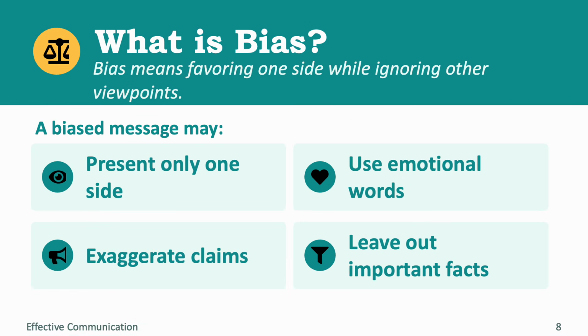Now, let's discuss bias. Bias happens when someone favors one side while ignoring other viewpoints. A biased message may present only one side, use emotional language, exaggerate claims, or leave out important information. Bias does not only mean that information is false. However, it may not present the complete picture. Example: a student says, "Our section is the smartest in the whole school." Can this be proven? Not without evidence. It is an opinion that may show bias.